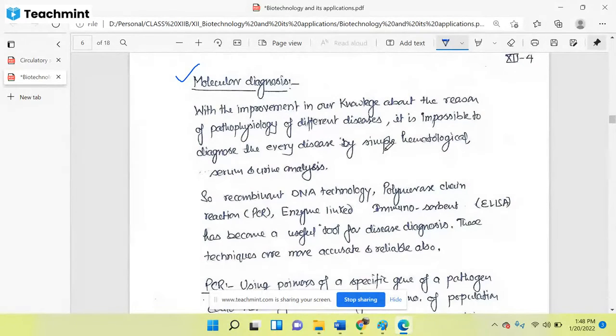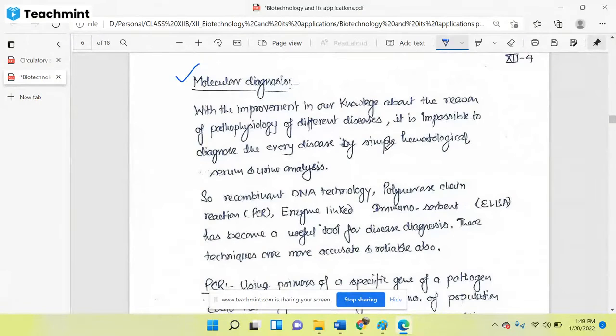Histopathological samples means what we are doing. In this section, we are just putting the tissues or the slide or the transverse section of the cell, and by observing the abnormality within the cell, we are confirming that this person is having this disease. By serum analysis, we are detecting some of the proteins, some of the biomolecules by using different reagents.